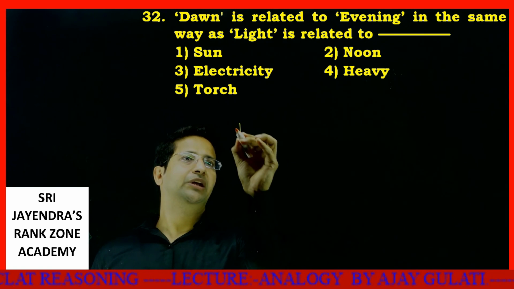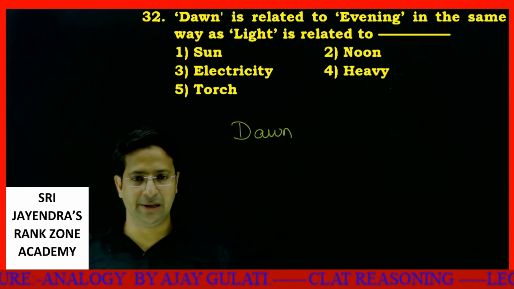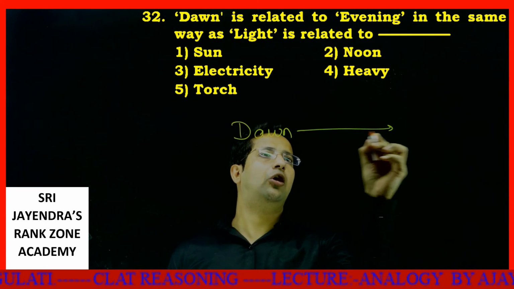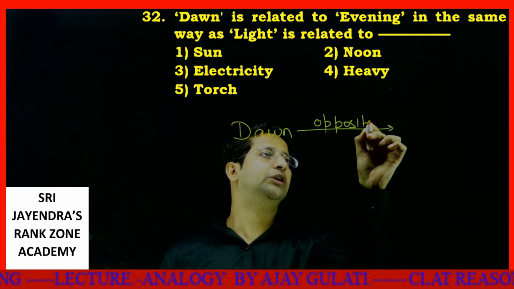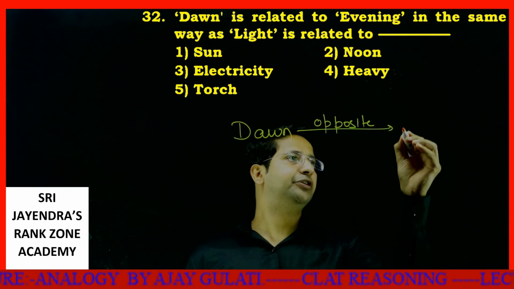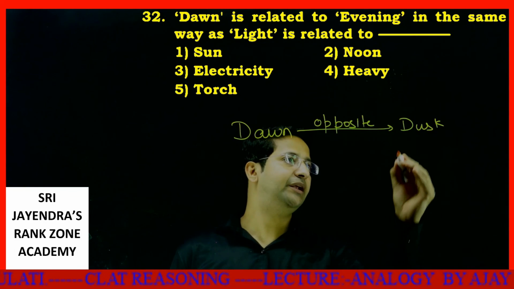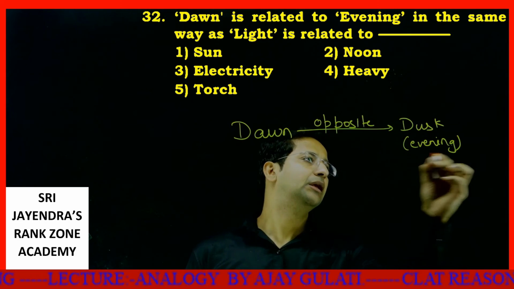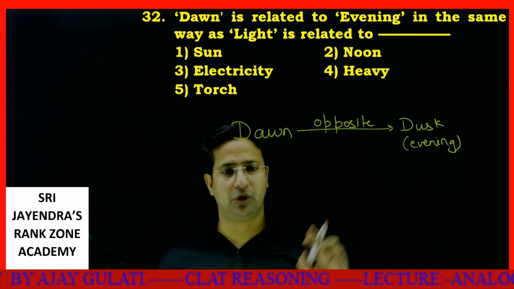Dawn is related to evening. Look, students, what is dawn? Dawn is early morning. So if I talk about dawn, the opposite of the word dawn is dusk. From dawn to dusk, we call it like this. The word dusk means evening. Morning, evening, that way. So the word opposite to dawn is dusk.